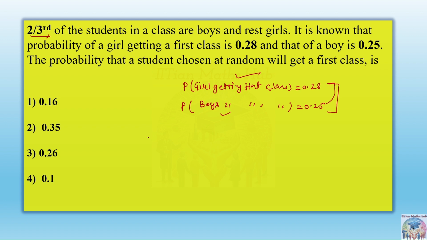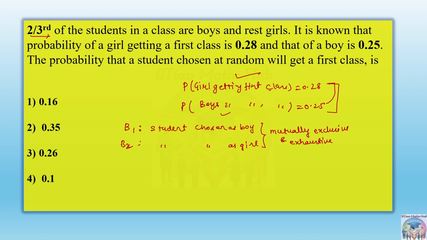So let's say that B1 is an event which says that the student chosen is a boy. Either the student can be chosen as a boy, or the student can be chosen as a girl. Right? So can I say that these both are mutually exclusive? Yes or no? And as well as these are exhaustive also. Choosing a boy and choosing a girl both are mutually exclusive as well as exhaustive events.